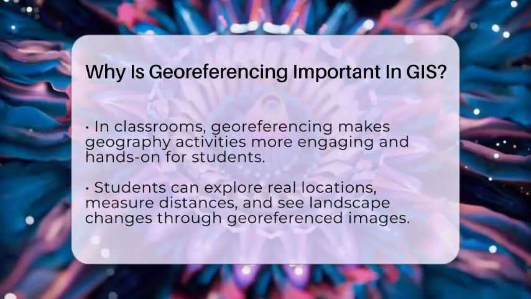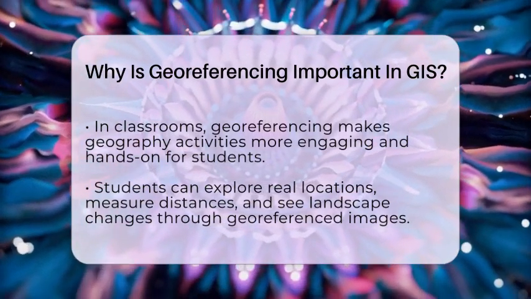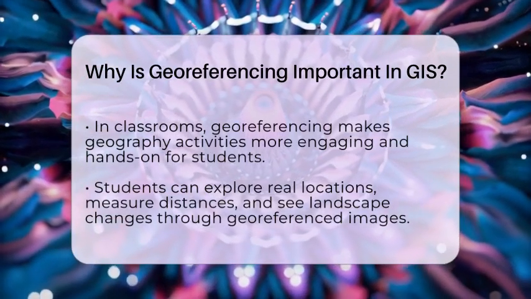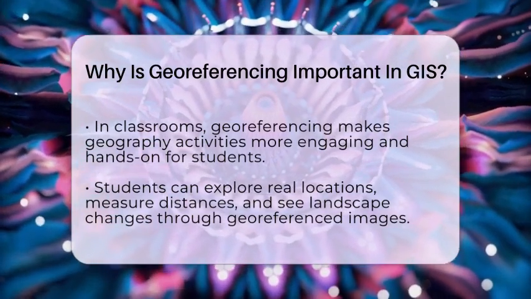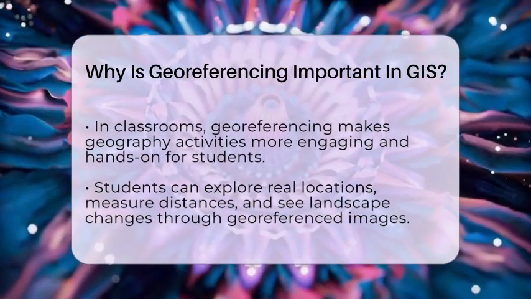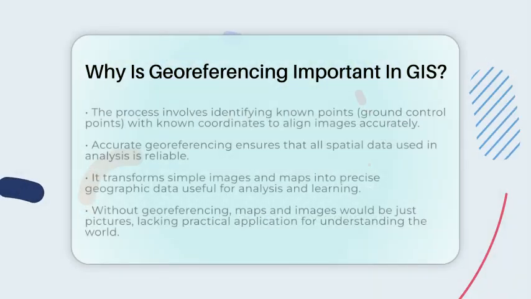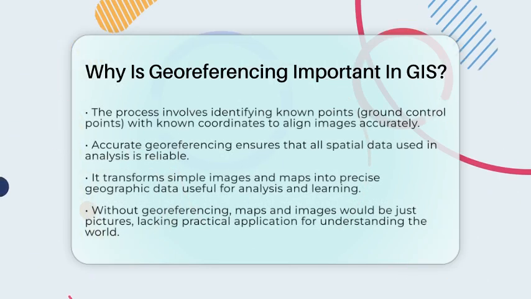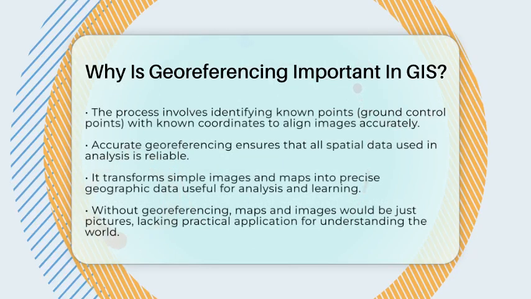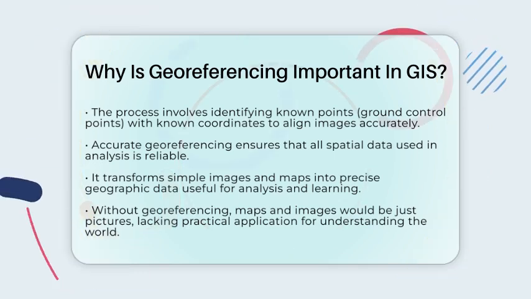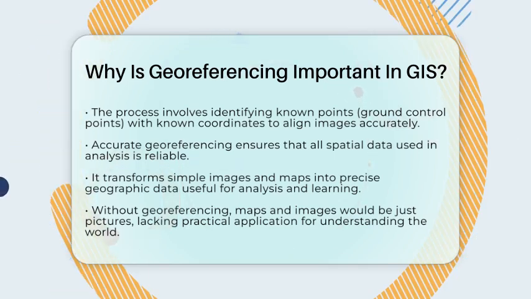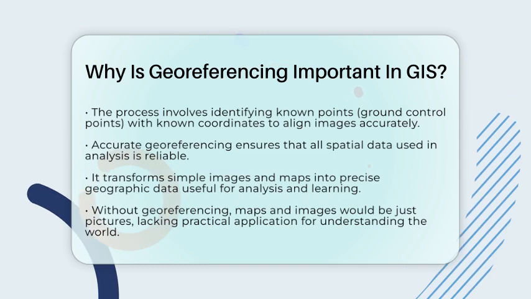The process of georeferencing involves identifying known locations called ground control points on the image and on a map with known coordinates. These points help the software align the image correctly. Once aligned, the image fits into the coordinate system used by the GIS. This accuracy is important because it ensures that all spatial data is reliable and can be used for analysis.